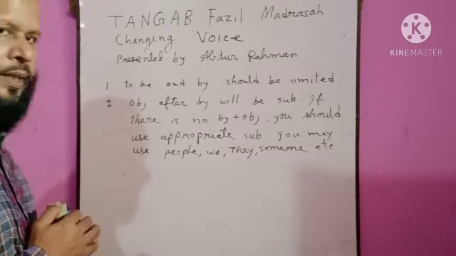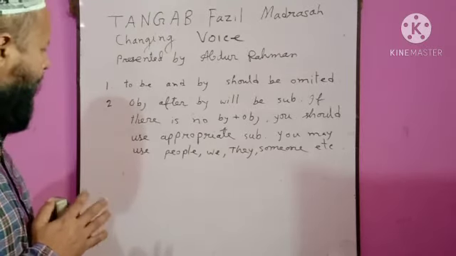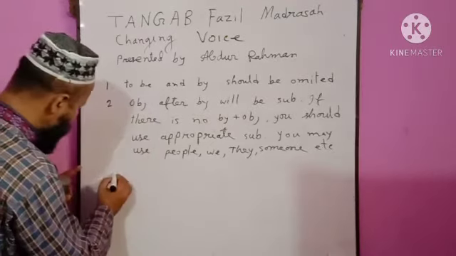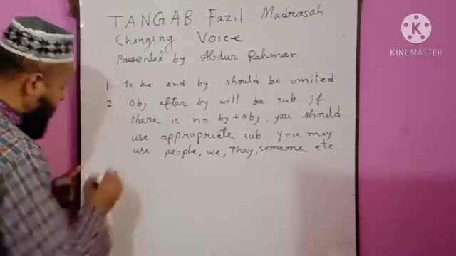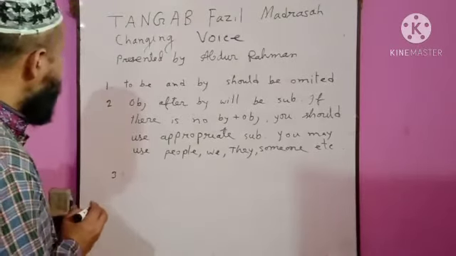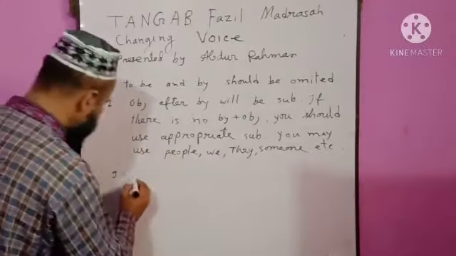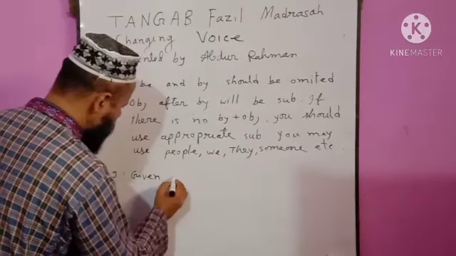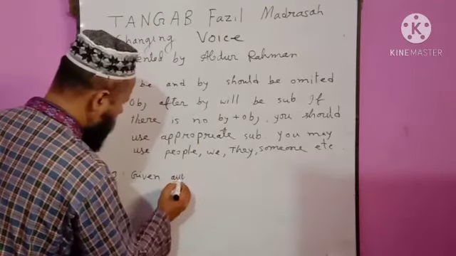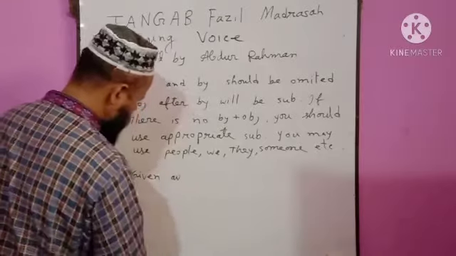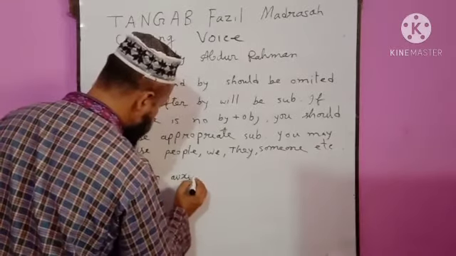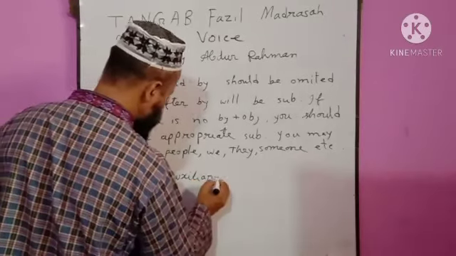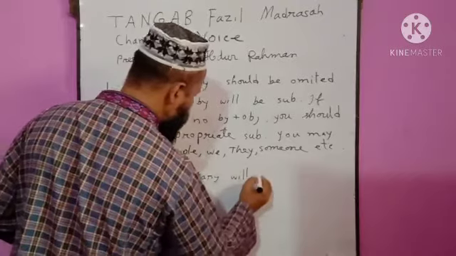You may use people, we, they, someone, etc. as subject. Rule 3, given auxiliary will shift.